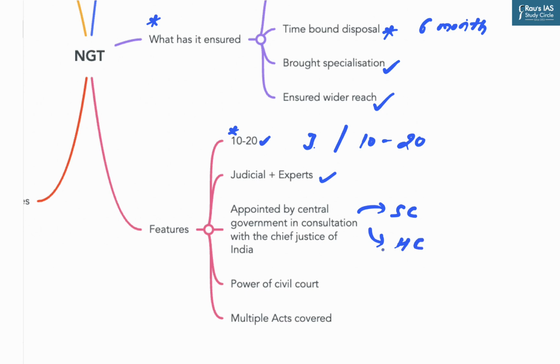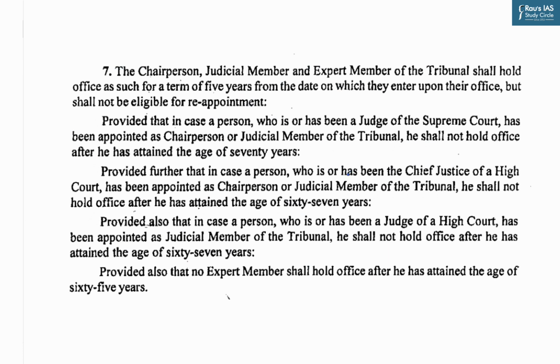Here, one important detail must be kept in mind, which is related to the tenure of the judicial member as well as the expert member. The NGT Act 2010 says that if a judge of Supreme Court has been appointed as chairperson or judicial member of the tribunal, he shall not hold office after he has attained the age of 70 years.